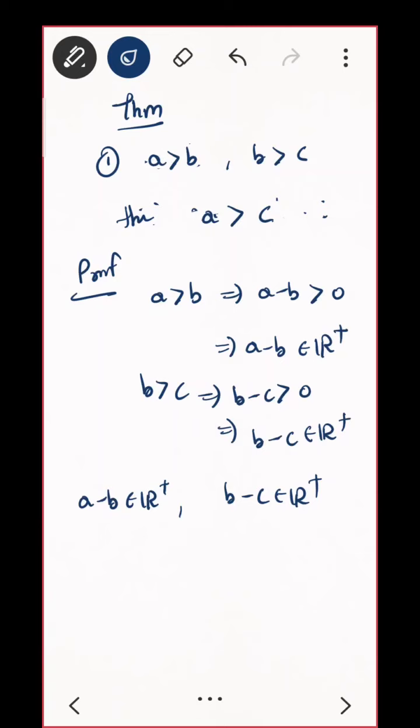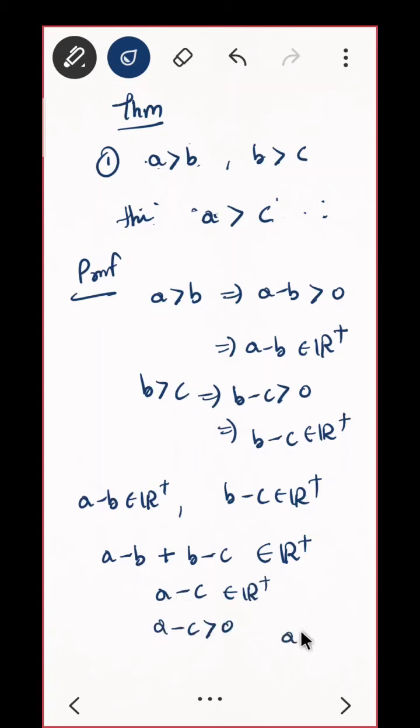Very nice, very good. If you are having two real numbers, then their addition will also be a real number. Same here also. That means if A minus B is in this set and B minus C is in this set, then their addition, that is A minus B plus B minus C, will also be in R plus only. This is the property of real numbers. So do you see that this says that A minus C belongs to R plus? What do you mean by A minus C belongs to R plus? That means A minus C is greater than 0. That means A is greater than C. Is the proof clear, everyone? Hence proved.